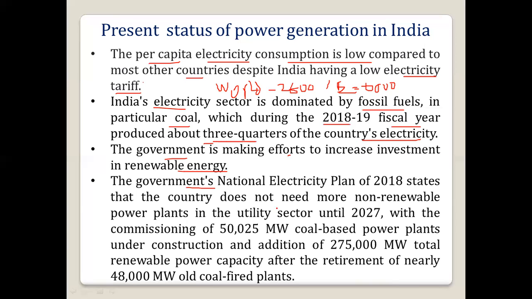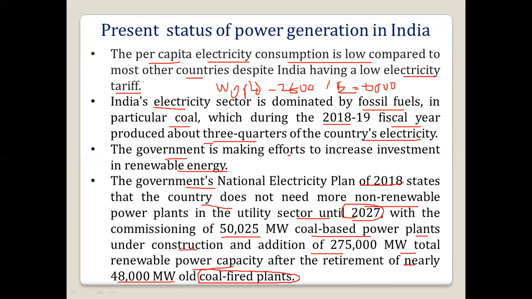The government's National Electricity Plan of 2018 states that the country does not need more non-renewable power plants in the utility sector until 2027, with the commissioning of 50,025 megawatt of coal-based power plants under construction, the addition of 275,000 megawatt of total renewable power capacity, and the retirement of nearly 48,000 megawatt of old coal-fired plants.